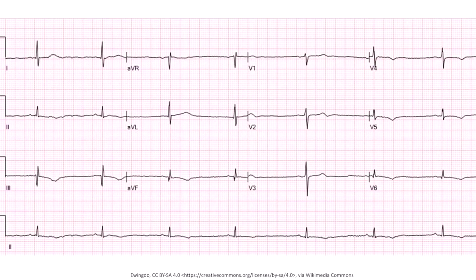This is what ECG looks like in the patient with sinus bradycardia. In case of regular heart rate, we can calculate the rate by dividing 300 by the number of big boxes between neighboring R waves. In this ECG, we can see that there are 7 big boxes between neighboring R waves. Therefore, this patient's heart rate is around 43 beats per minute.